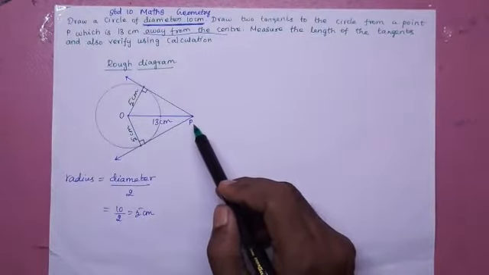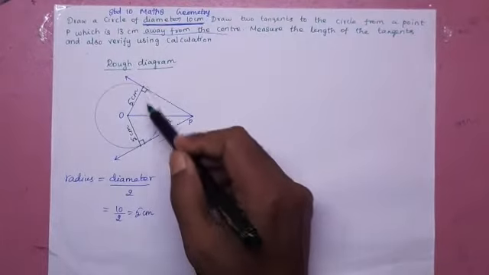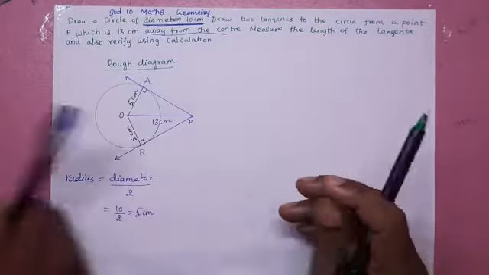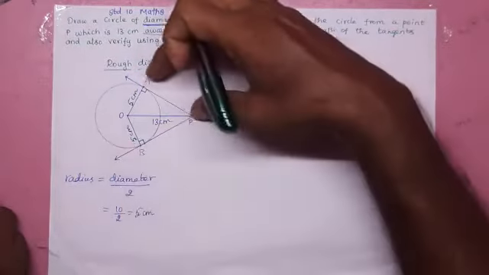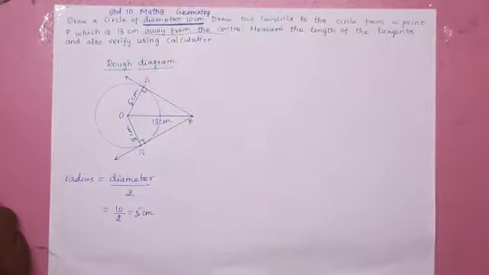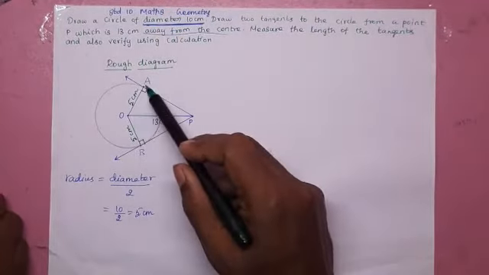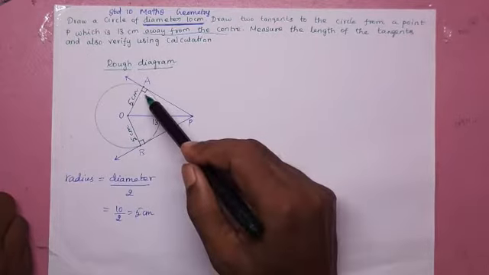From P you must draw two tangents to the circle. Name the point of contact as A and B. What is the main? It is the radius 5. It is given 13. It is length of the tangent. We are going to find what is the property of the tangent. The angle between the radius and the tangent must be 90. Therefore, this angle should be 90.